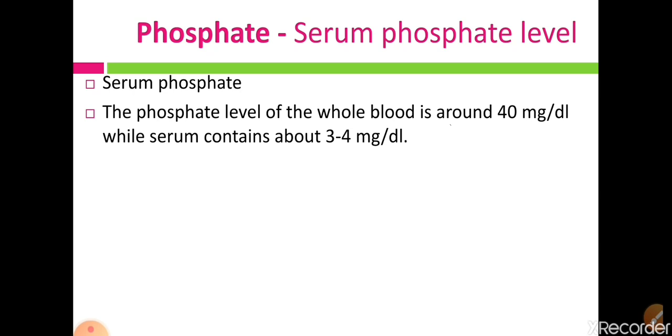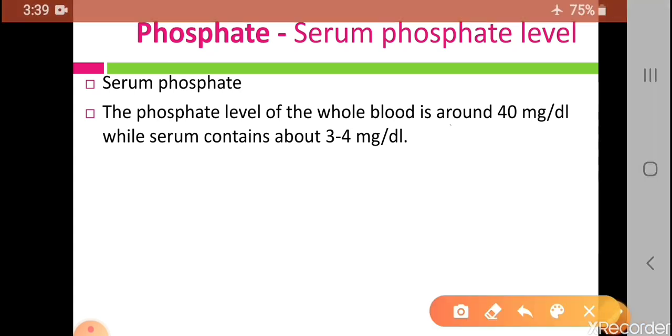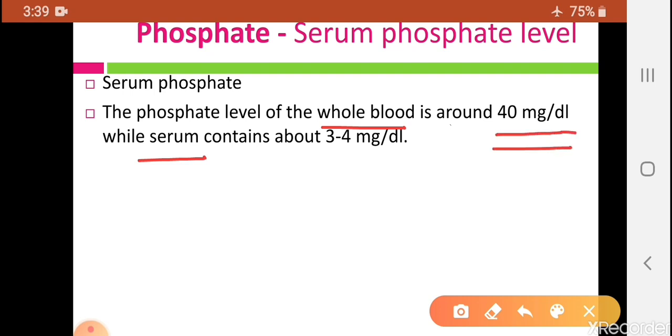So there is a difference between the phosphate level in whole blood and in serum. In whole blood the level is around 40 mg per dl, while in serum it is only about 3 to 4 mg per deciliter. Why is there a big difference between the whole blood level and the serum level?